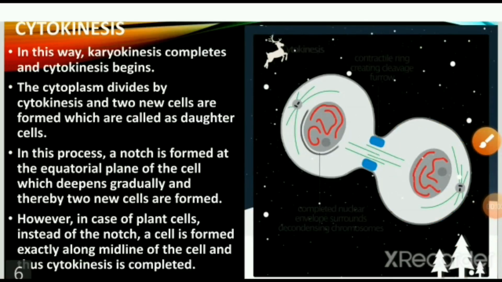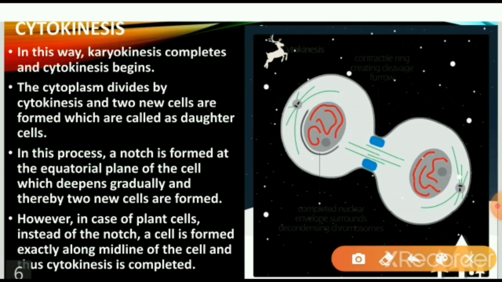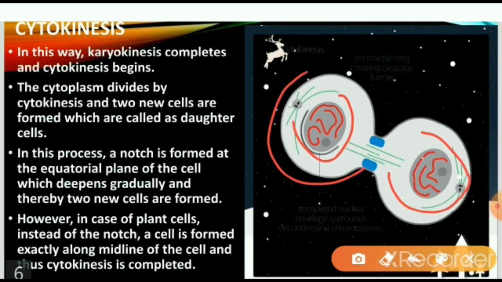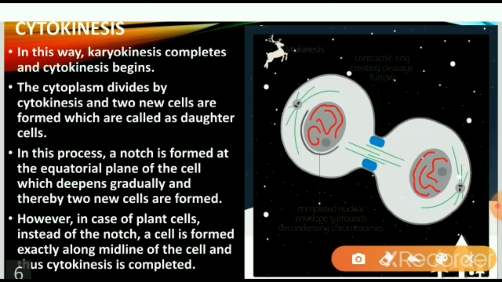Cytokinesis. In this way, karyokinesis is completed and cytokinesis begins. Now with the help of the figure we'll see. Inside, the cytoplasm divides by cytokinesis. Two cells are formed here and they are called daughter cells. In this process, a notch is formed in the equatorial plane of the cell, which deepens gradually, thereby two cells are formed.